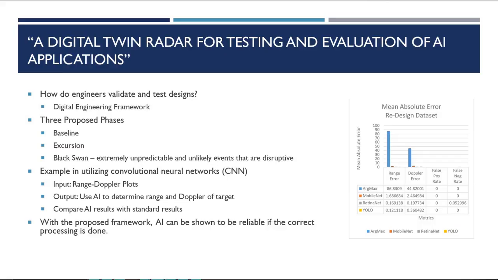So this paper applies this approach to radar application by having multiple convolutional neural networks that were fed an input of range Doppler data from a ground moving target indicator radar, and then trained to output an estimate range and Doppler of this target. And after applying these three phases to validate the AI, it's concluded that the AI is reliable enough, and the figure on the slide shows the respective performance of the AI.